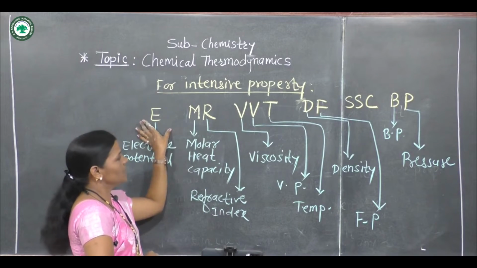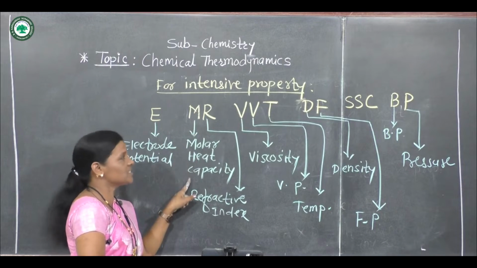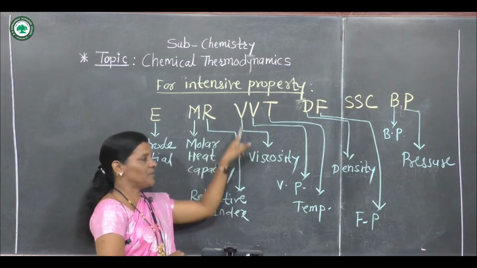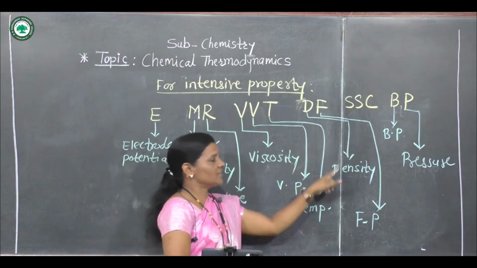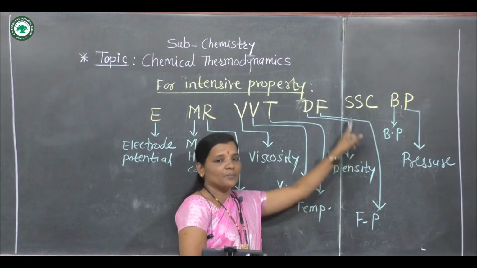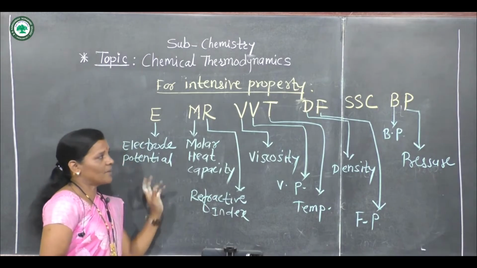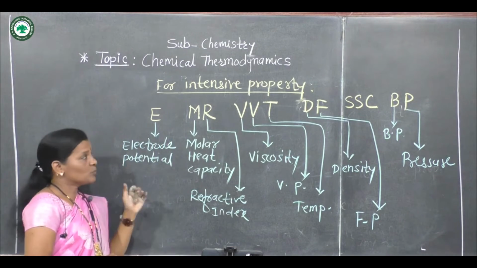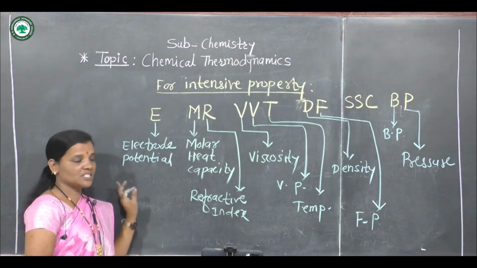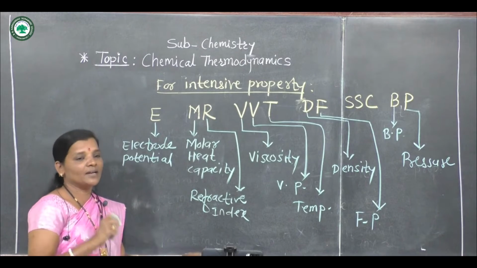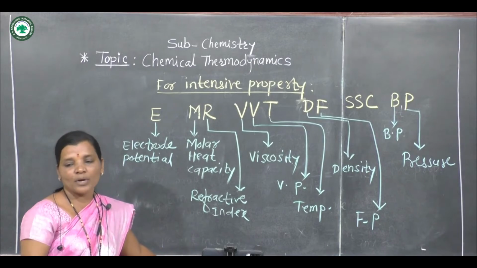So here we have to keep these capital letters in mind. E electrode potential, M molar heat capacity, R refractive index, V viscosity, this V vapor pressure, T temperature, D density, F freezing point, B boiling point, and P simply pressure. So by this sentence you can identify which one is an intensive property. This is the simple clue to remind intensive properties. These are the properties from the thermodynamics topic.